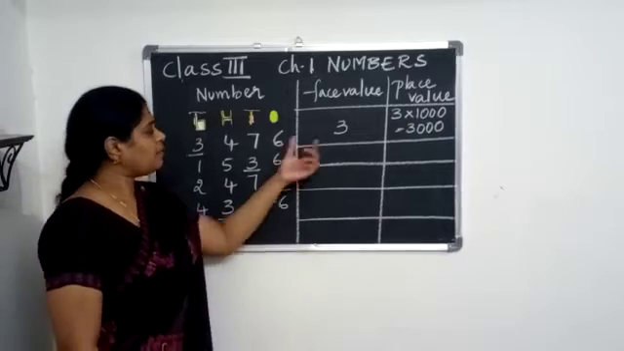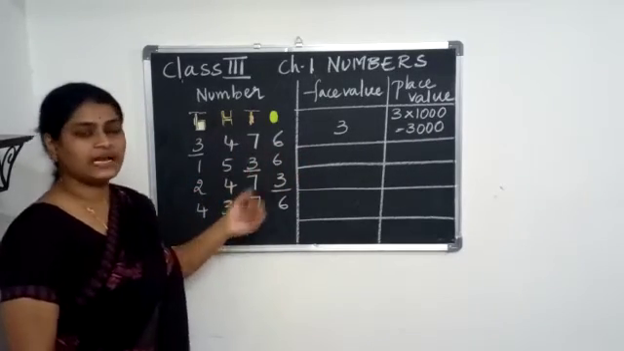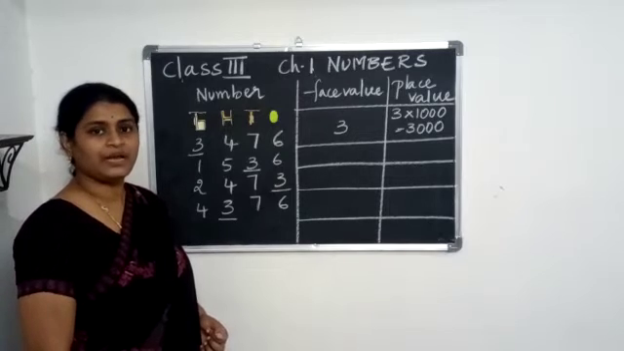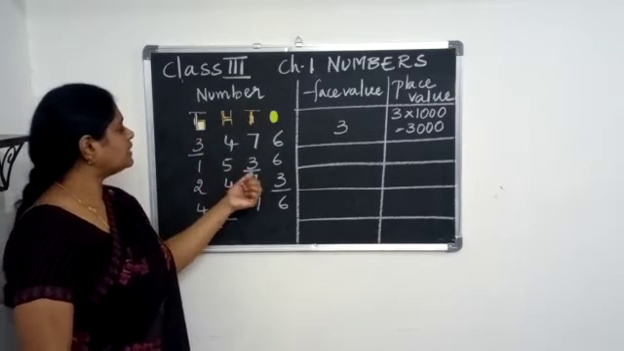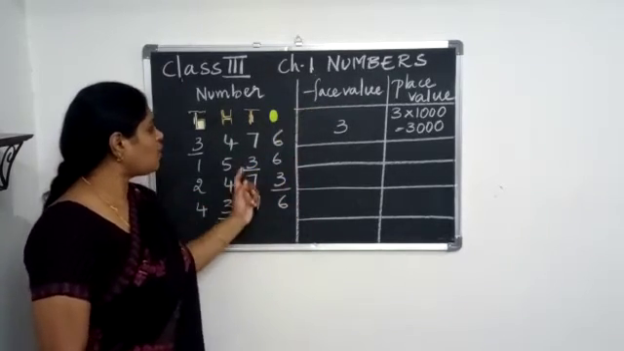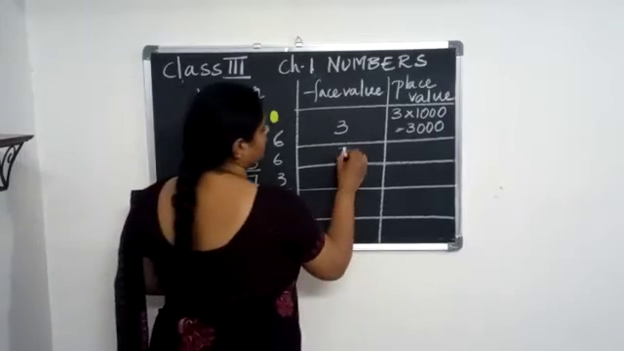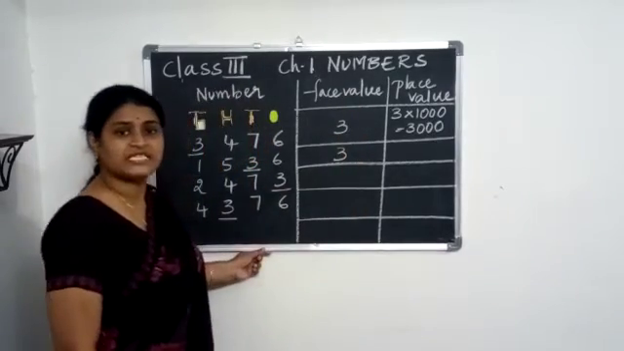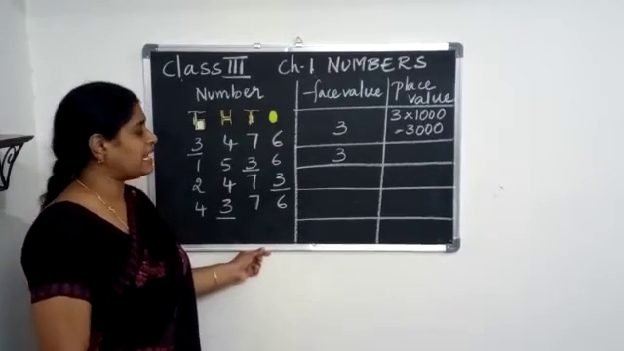Okay. Coming to the second one. What is the number, children? Can you tell me the number name? 1536. So what is the face value of this 3? It is 3 only, because he is asking us the face value. The face value is nothing but the digit itself.